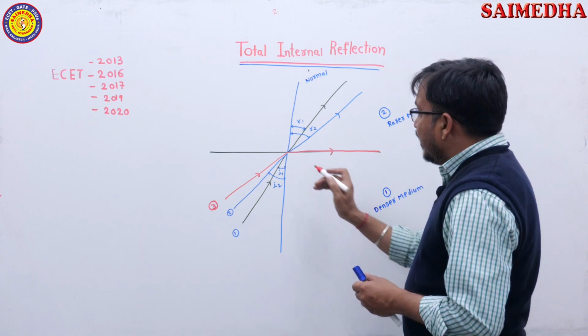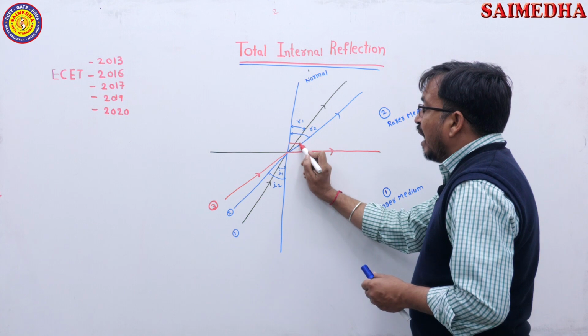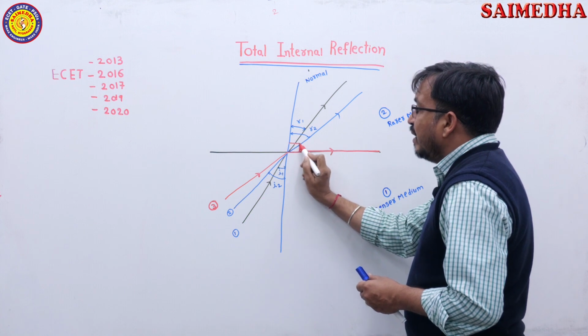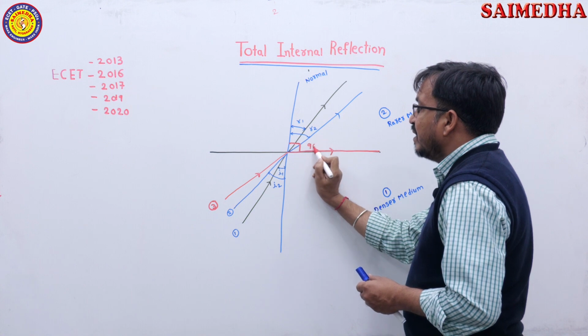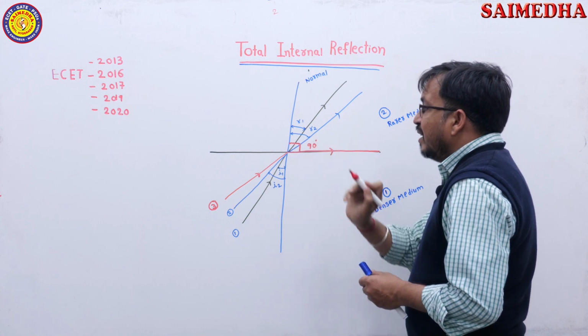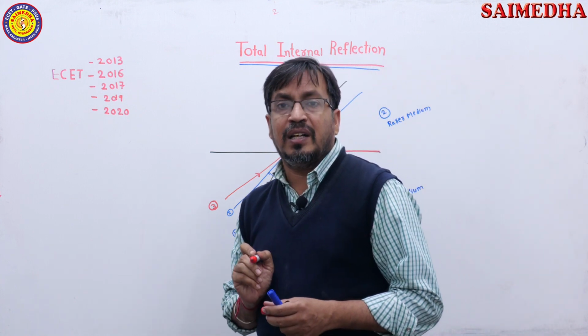So when the refracted ray travels along this plane, what is the angle of refraction here? The angle of refraction is 90 degrees. Students, very, very important point.